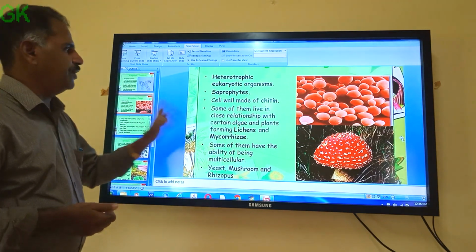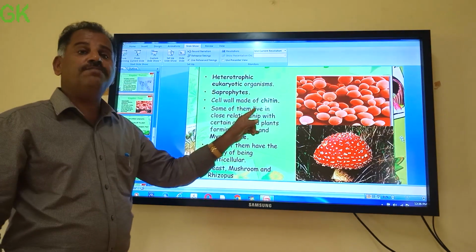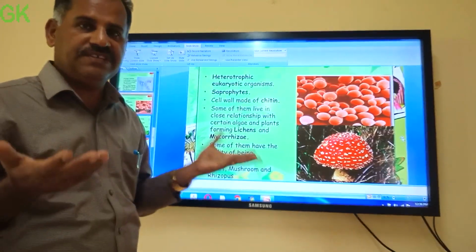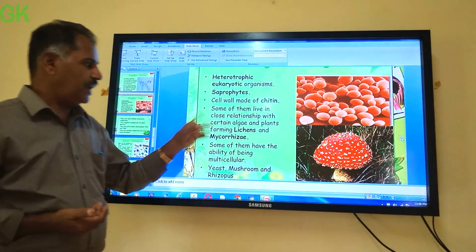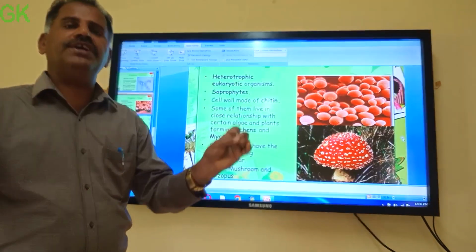One of the other features is that the cell body is made up of a special type of chemical called chitin. And some of these fungi show a symbiotic relationship.